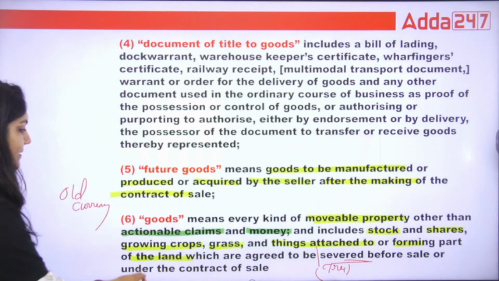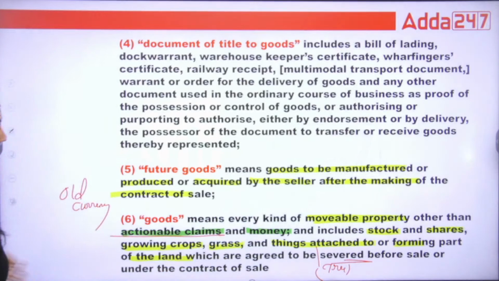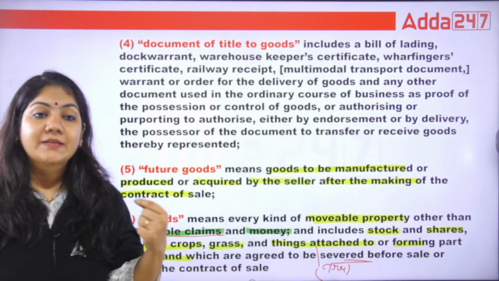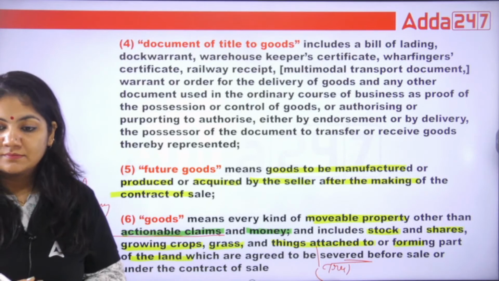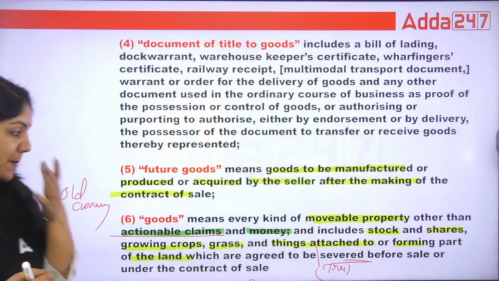And what is actionable claim? Actionable claim is basically a claim for an unsecured debt. This is called actionable claim. So I think the definition is clear.